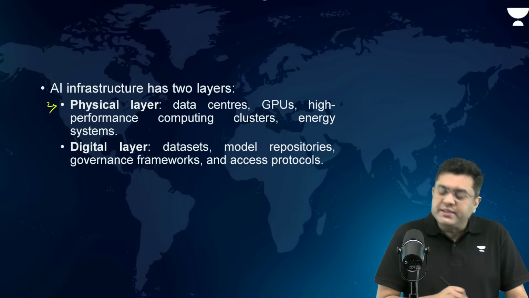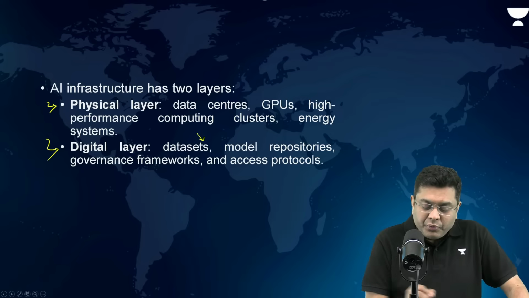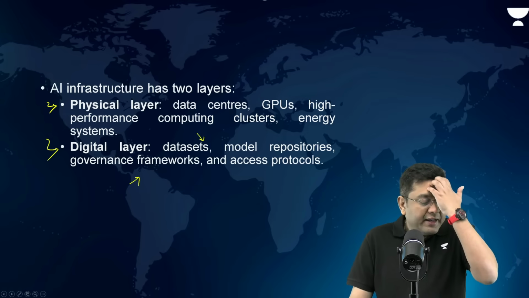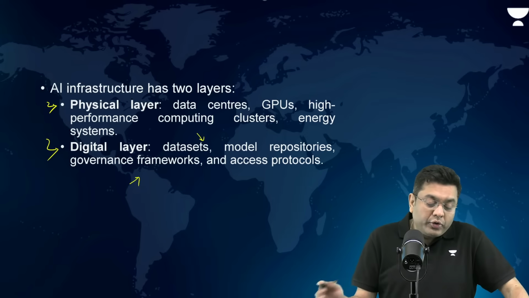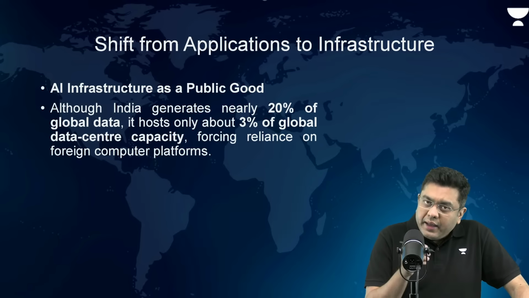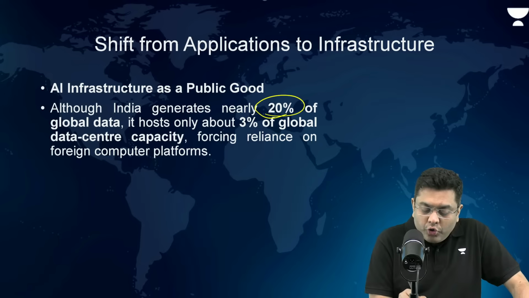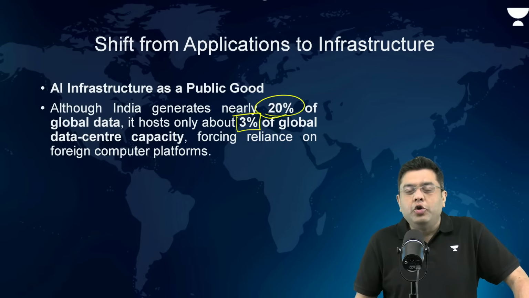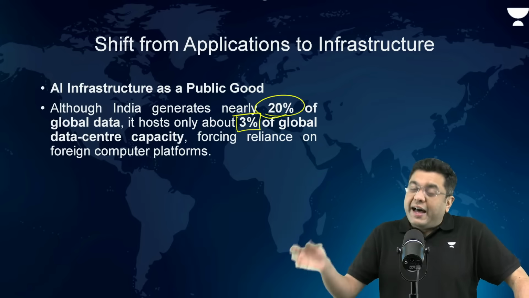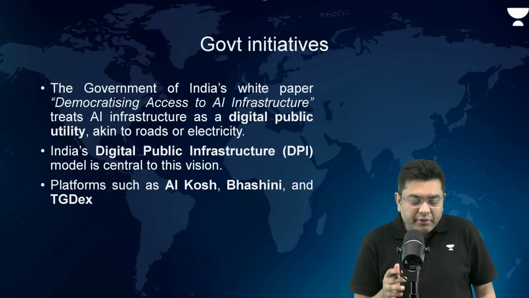And you also have the digital layer, that is the data sets, model repositories, governance frameworks, and access protocols. Right. So this article is arguing about creation of more physical layer as well. Now, AI overall, India generates nearly 20% of the global data. Still, it hosts only around 3% of the global data center. So the aspect of data sovereignty in itself is put at risk.